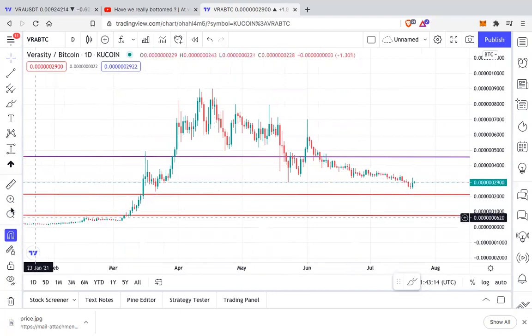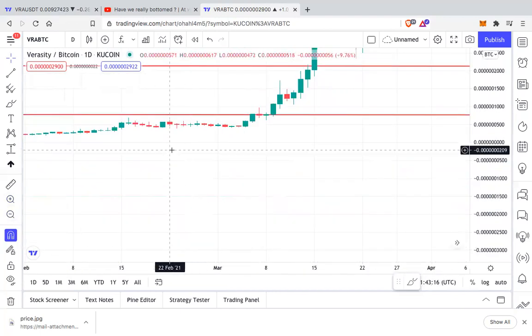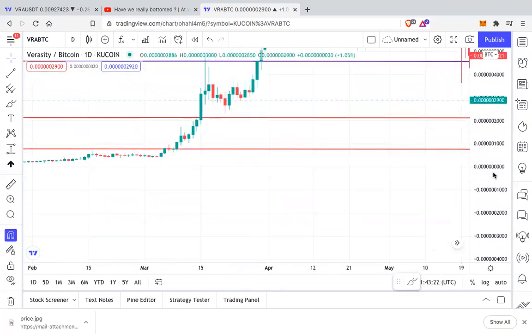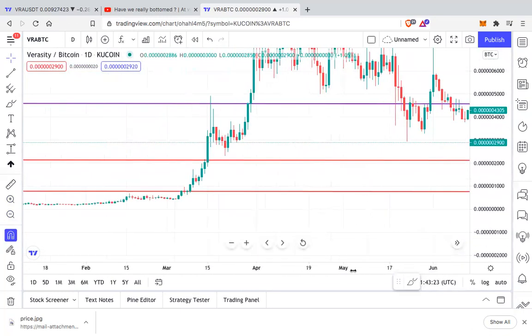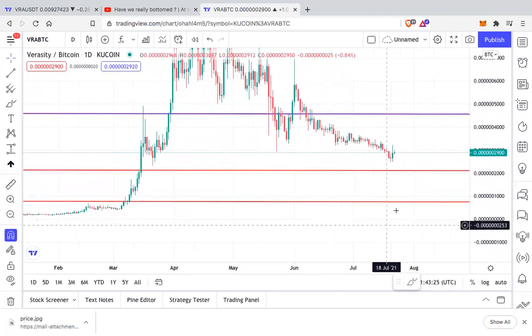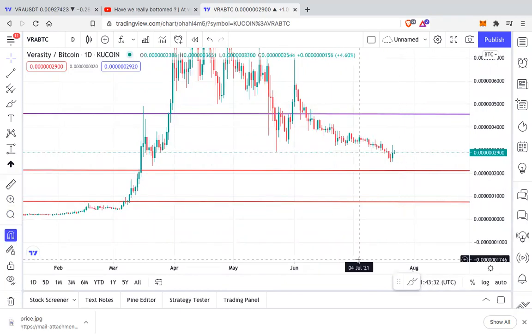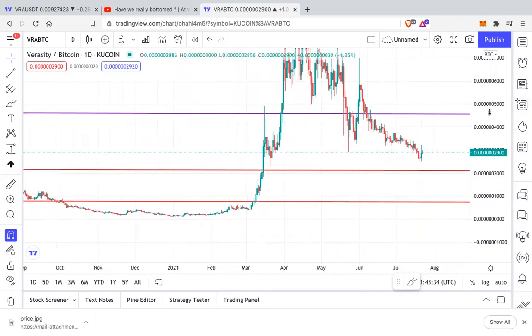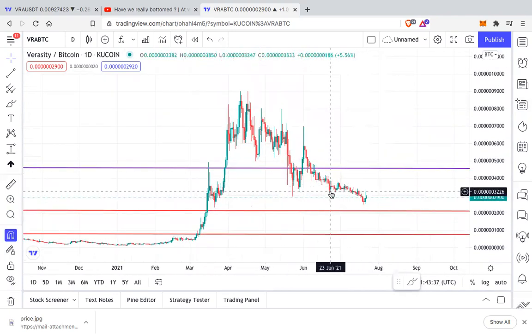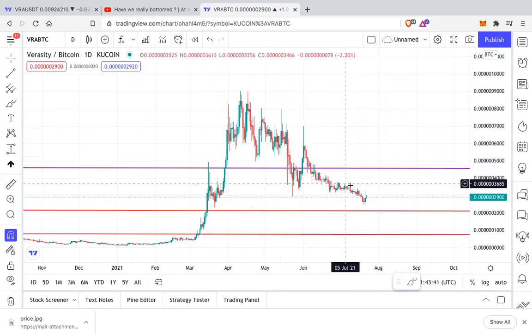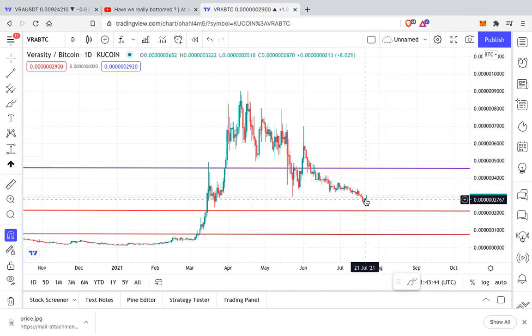You can see over here, this is a major support, and this support will most likely hold if we have another leg down on the BTC pair, which is at around 767 satoshis. So on the daily, it's definitely bearish, but this is a time for people to accumulate.